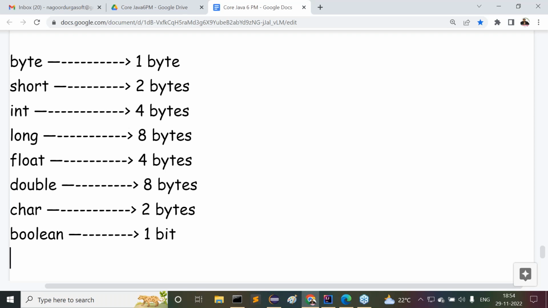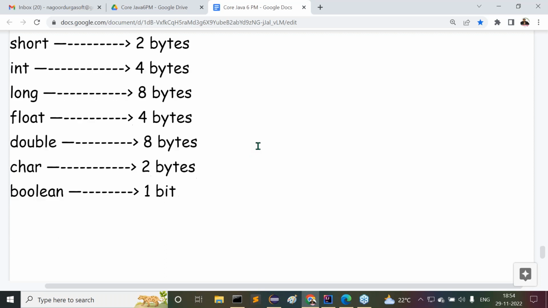Yes, guys, all of you get my point or not? This is exactly the point I'm telling you. That's okay, fine. But if we give this information, the interviewer may ask you a question: tell me what exactly the memory sizes are for integer and character in the case of Java.